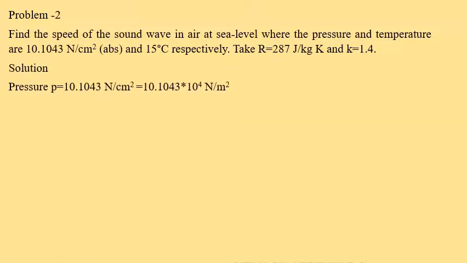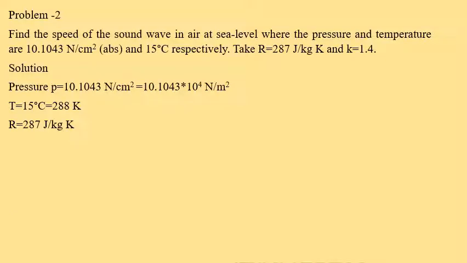Now the solution is: the pressure value P is given in Newton per centimeter square. Convert that into Newton per meter square by multiplying with 10 power 4. So now pressure is equal to 10.1043 into 10 power 4 Newton per meter square. The temperature is given as 15 degrees centigrade. Convert that into Kelvin by adding 273. So now temperature is equal to 288 Kelvin.